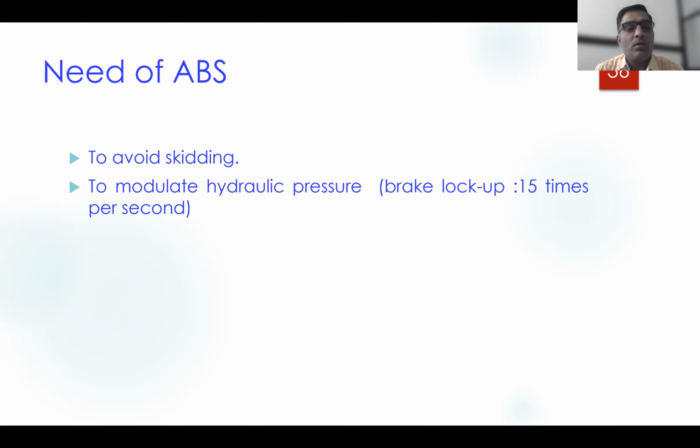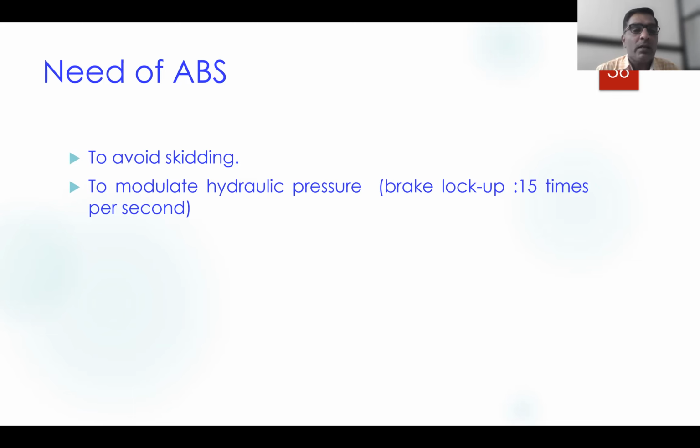Suppose a sudden obstacle confronts the vehicle. The driver has to apply the brake, but due to fear he will brake suddenly and hard, and that will lock the wheel. If the driver applies the brake, releases, applies again and releases, that is called modulation of hydraulic pressure, and wheel locking can be avoided.